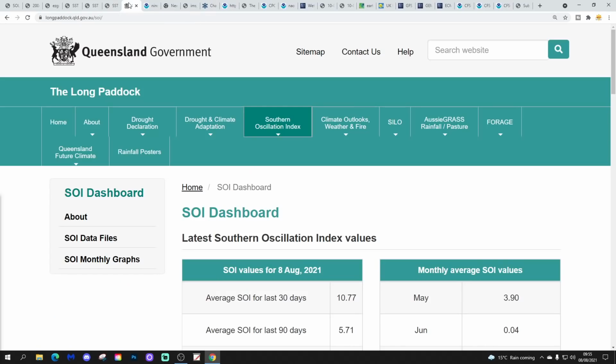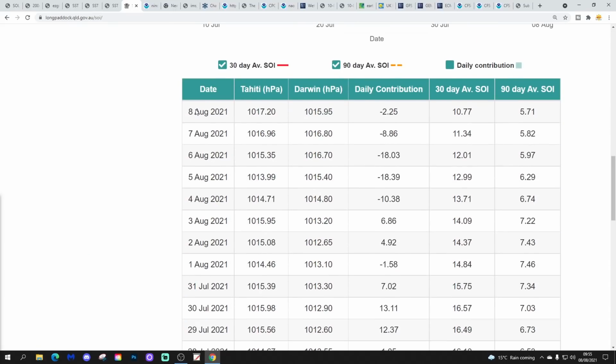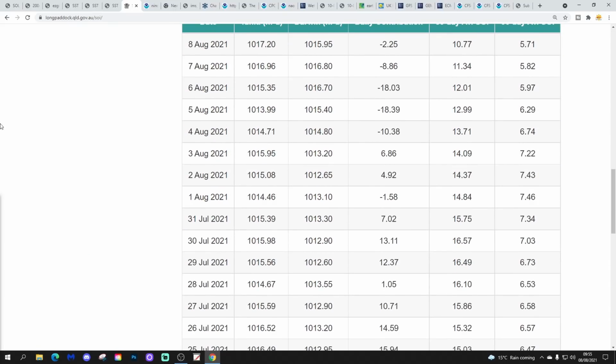Southern Oscillation Index is looking like this. So the SOI is just measuring air pressure. It's not driving anything in its own terms. It's just telling us what the atmosphere is doing. It's measuring air pressure between Darwin and Tahiti. When the SOI is negative, the atmospheric setup will be reflective of El Nino. When the SOI is positive, the atmospheric setup will be reflective of La Nina. So at the moment, we are actually getting a few negative days for the SOI.